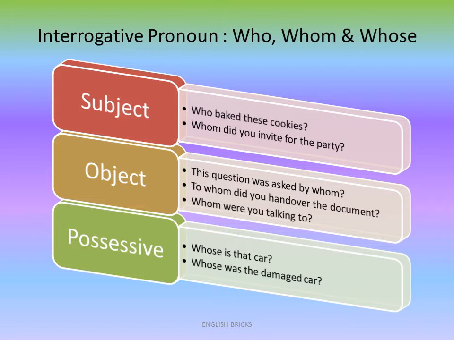Now, in the object case, this question was asked by whom? You see this question: this is the subject, was asked is the verb, and by whom is followed by a preposition, by is the preposition, and you have the object whom. Now, look at the next sentence, to whom. Normally in the objective case, the object interrogative pronoun is either preceded or succeeded by a preposition. Now, to is a preposition there. To whom did you hand over the document?